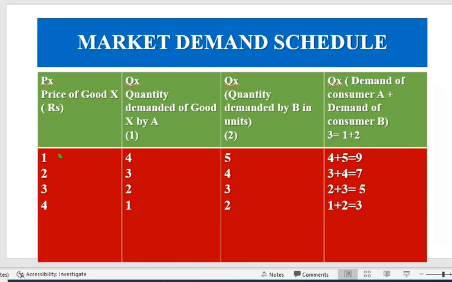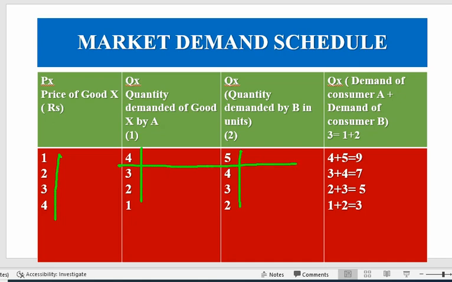So this is the price. This is the quantity demanded by consumer A. This is the quantity demanded by consumer B. So here we see as the price goes on increasing, demand goes on diminishing. So we will add to get the market demand.